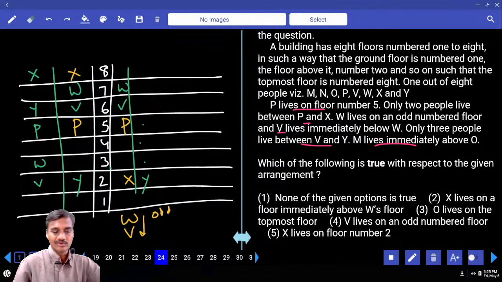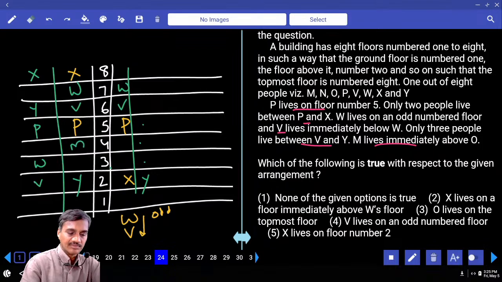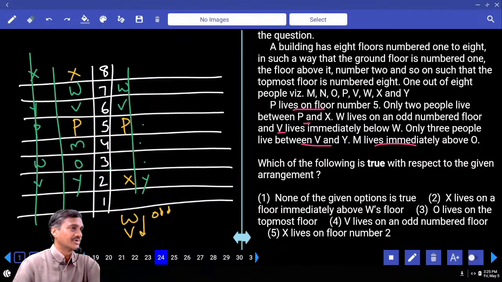And M lives immediately above O. M is immediately above O. Here M is immediately above O is not possible. Then who is the person left over? N.